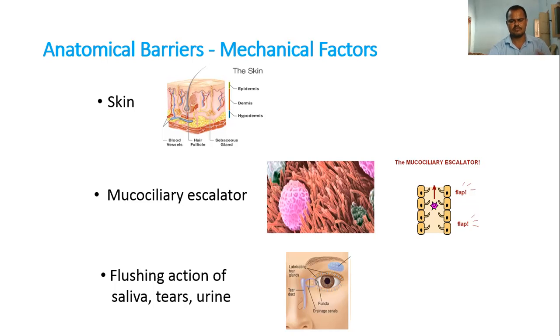These secretions, saliva, tears, and urine, contain different pHs and some reagents and enzymes which help in the removal of invaders.